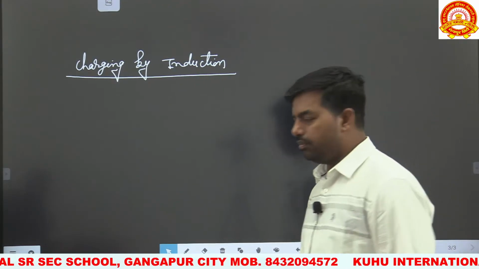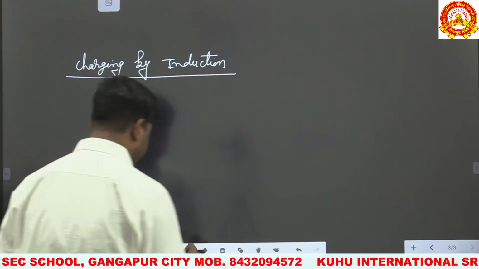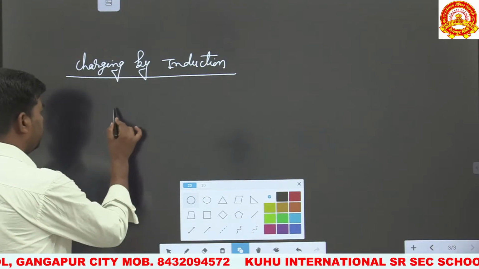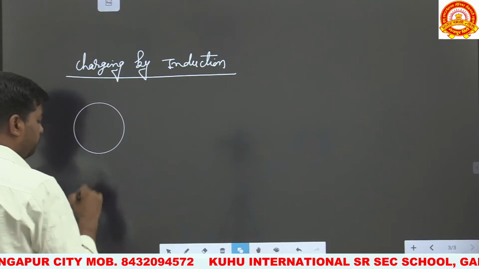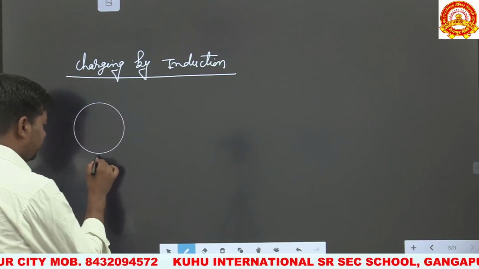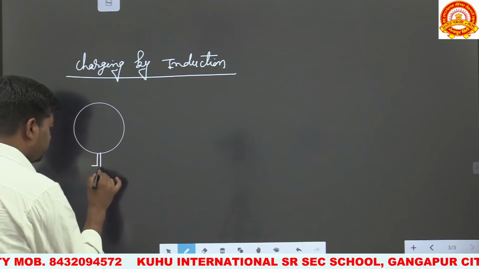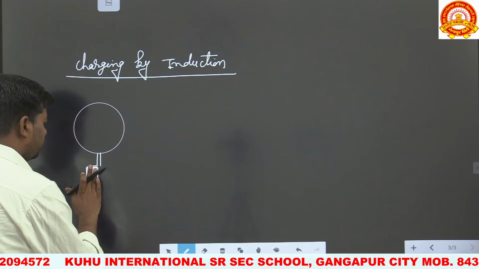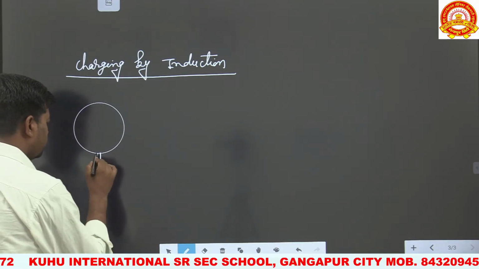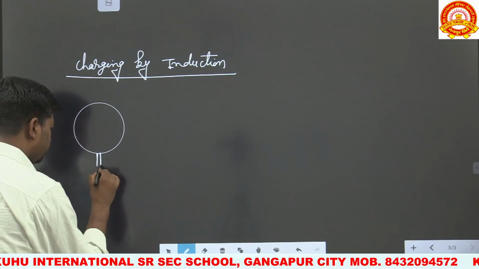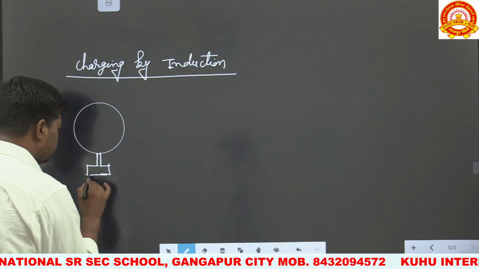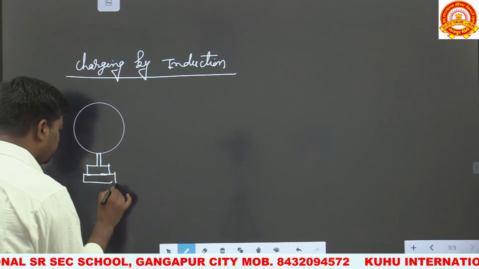How will this happen? We have to understand this by an example. Consider that this is a body placed on an insulating stand. It is placed on the insulating stand so that the charge will not be transferred to the earth's surface. Now consider these two bodies. This is a body placed on the insulating stand.